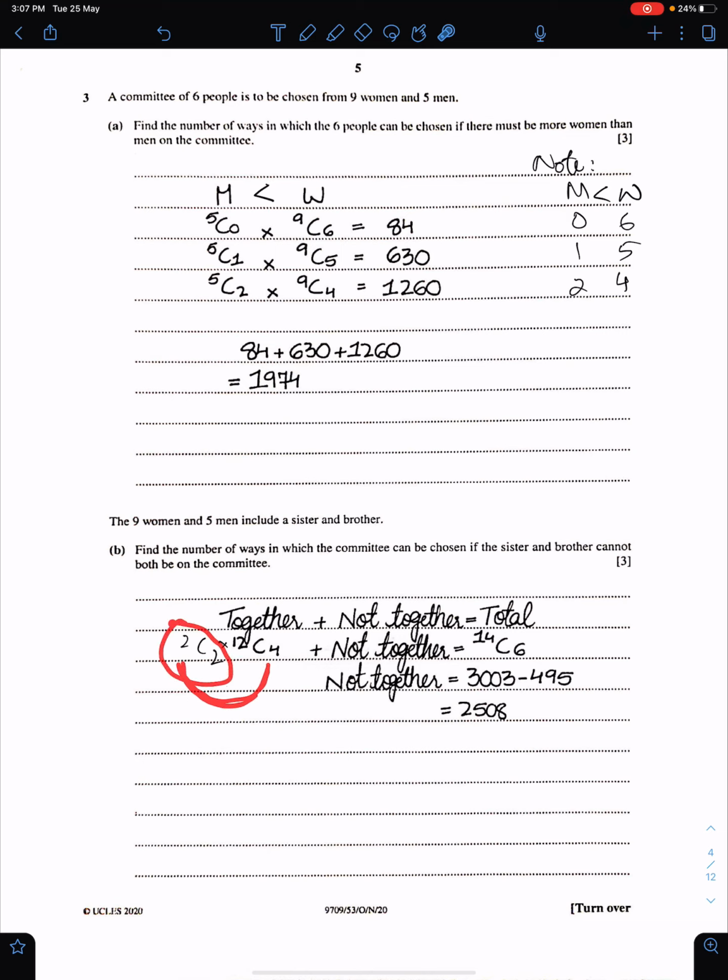2C2 means both, and 12C4, because altogether we need 6 people. So when you select both, then you need 4 from the remaining 12, and not together. And total is 14C6, I mean any 6 from 14. So you just need to subtract this option from total. So 14C6 minus 12C4 will give you this answer. Whenever you find this type of question, always use this method.